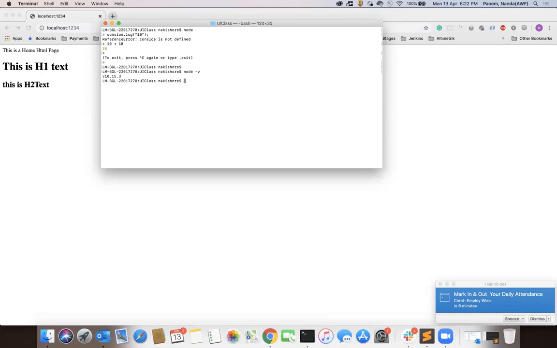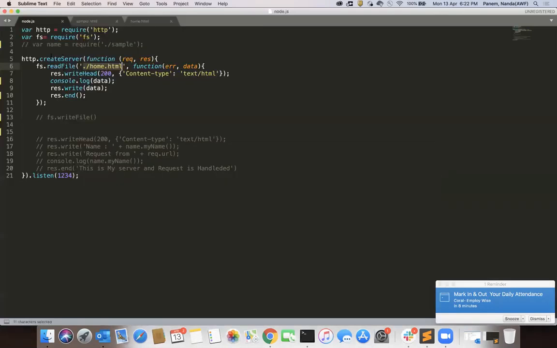So let's create a simple Node.js project with Express. Instead of writing the Node.js create server and everything, Express comes with a couple of predefined structures. Instead of calling the HTTP module and those things, we can just call a few things and create it. So let's do an Express project.